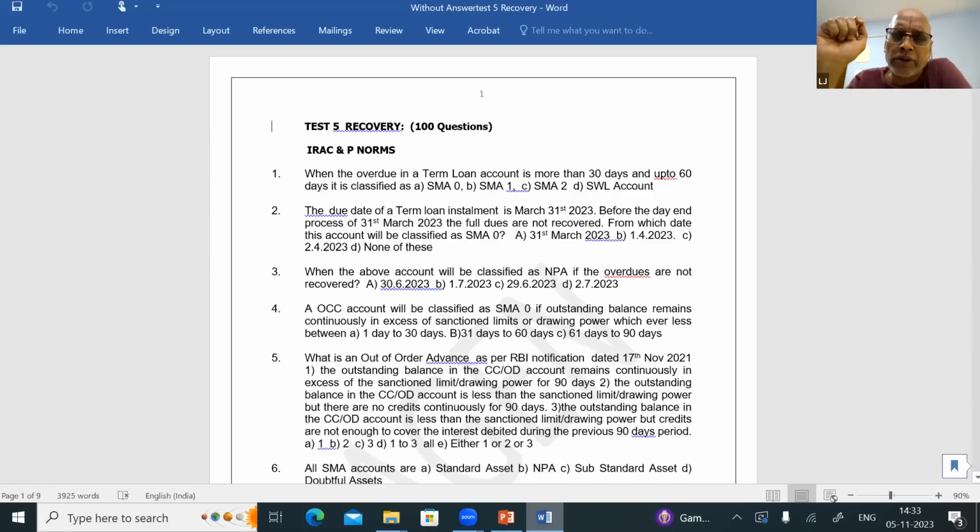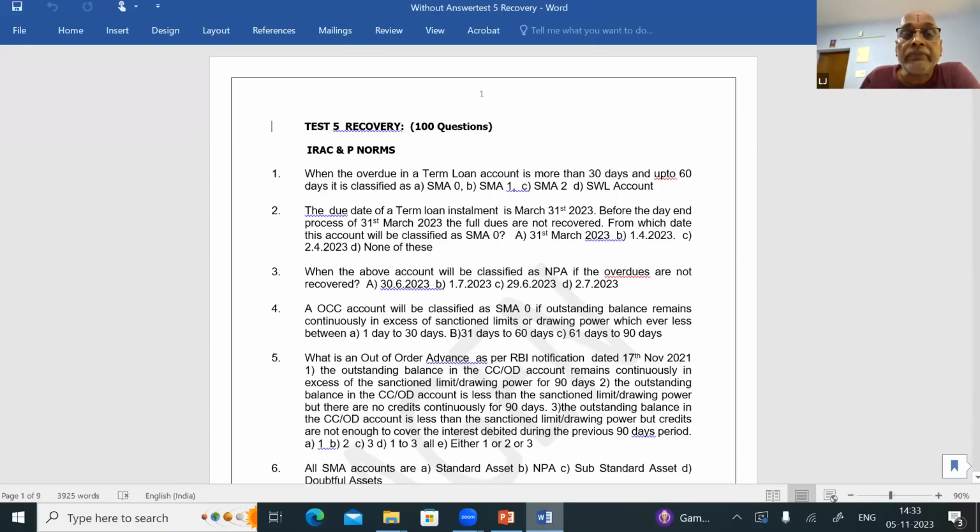matters related to SARFAESI, and then matters related to the appointment of recovery agents in the bank. And some other time, some other class, we will see the OTS policy of the bank. So this will take around 2 to 3 hours for discussing these points today. 100 questions are there. We will try to cover all the 100 questions.